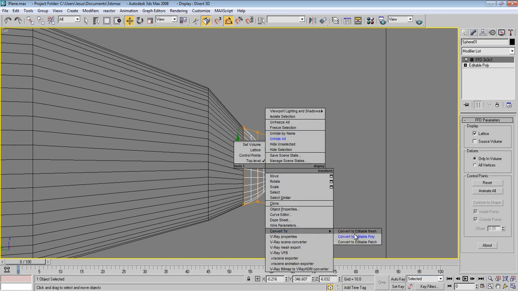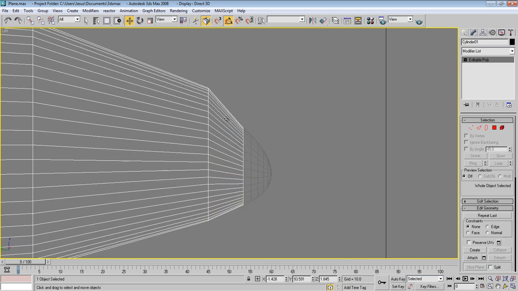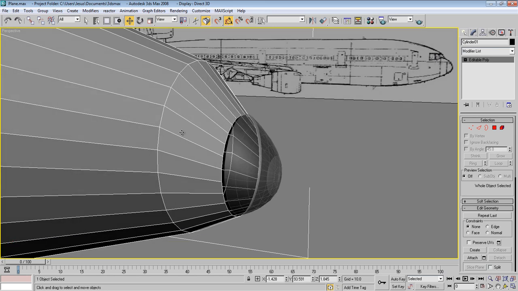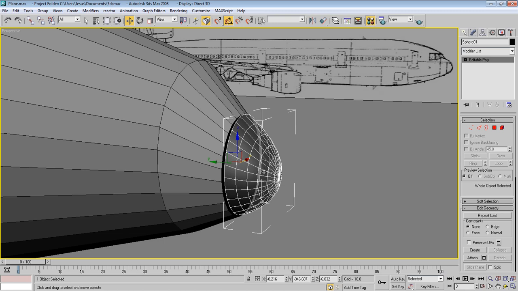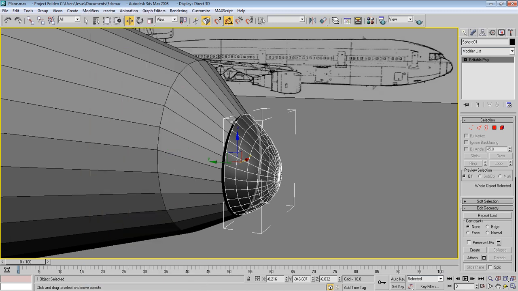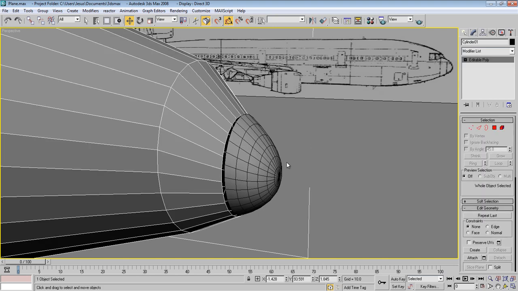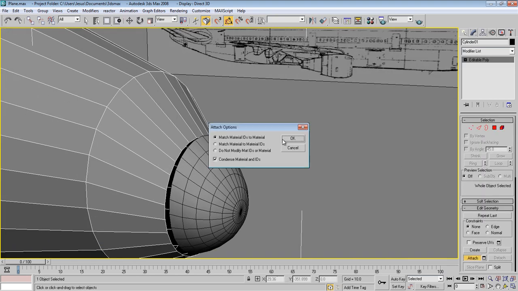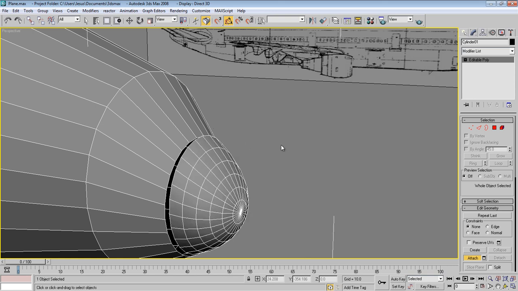Let's convert it to editable poly again, and now we will need to attach this one to this one. First, let me give it a standard material, and it already has it. Anyway, press attach, press on this one, and don't care about this material.